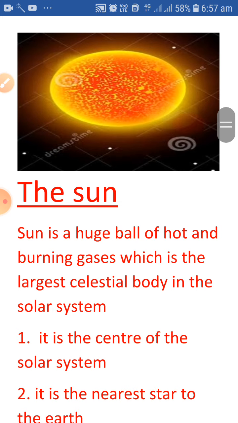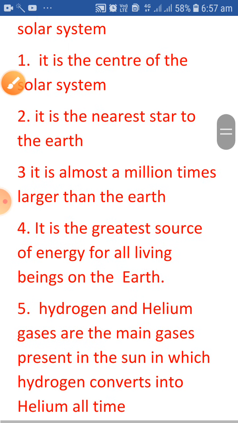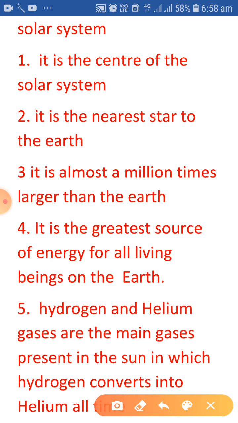the Sun. The Sun is the most important object of this universe, because only because of the Sun we all survive on the earth. So first we discuss the Sun. The Sun is a huge ball of hot and burning gases which is the largest celestial body in the solar system. It is the center of the solar system. It is the nearest star to the earth. We already discussed this.